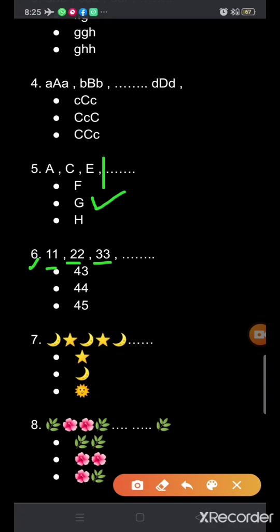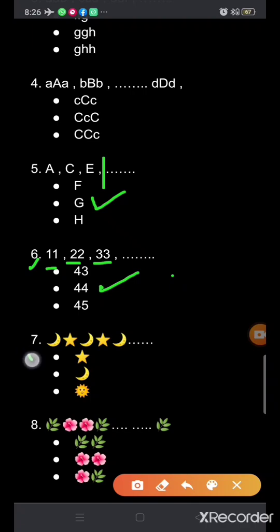Is it 4 4 or 4 5? Which one is the correct option? Yes. 4 4 is the correct option. So you will tick 4 4. 4 4 is the correct one. Clear? Okay.